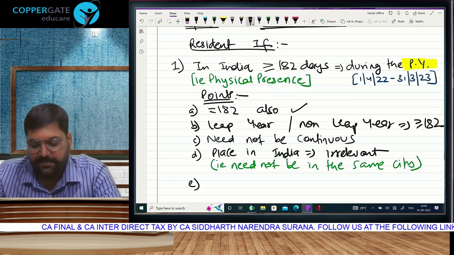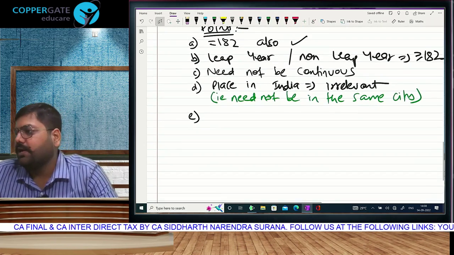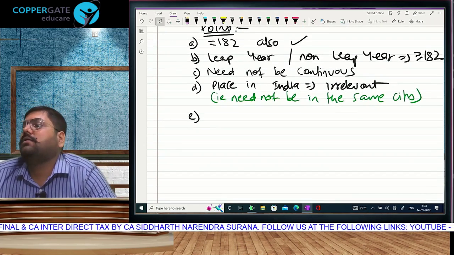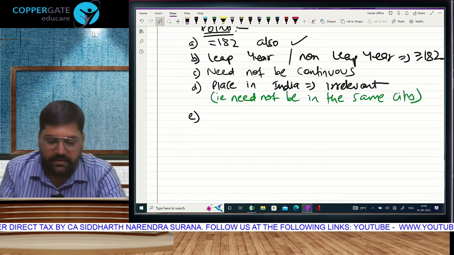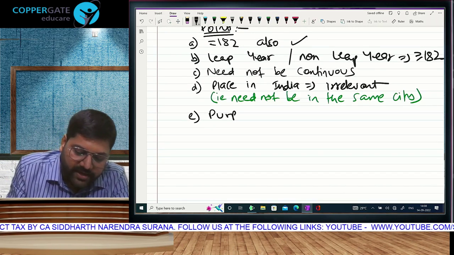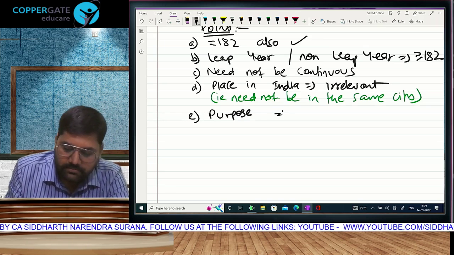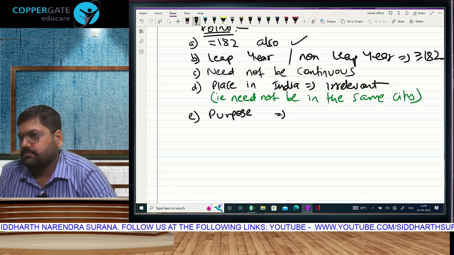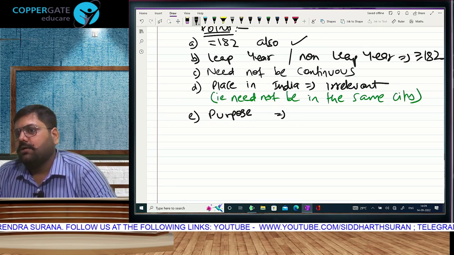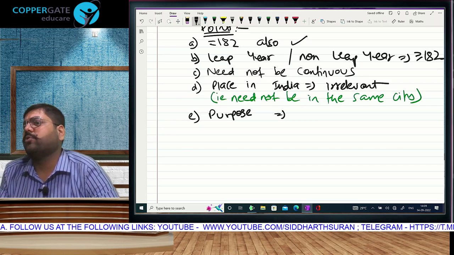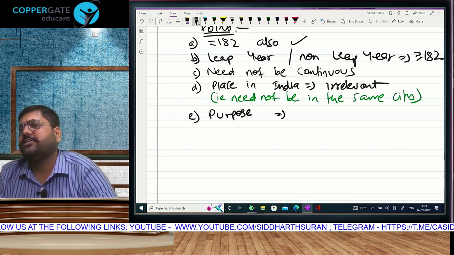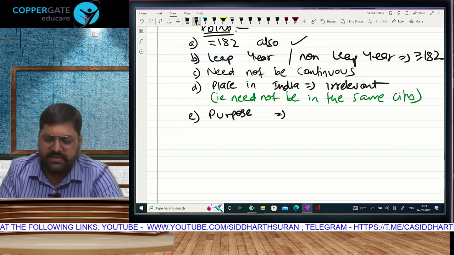What if it is a leap year? Still 182. Need not be continuous. Which place in India? Irrelevant. Mumbai, Delhi, Chennai, Kolkata? Irrelevant. What purpose you were in India? You were in India. Gumna, firna, whatever be the purpose. Purpose of coming to India was not earning income. It just happened. But that is irrelevant.